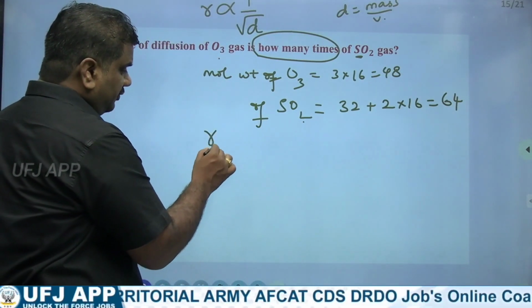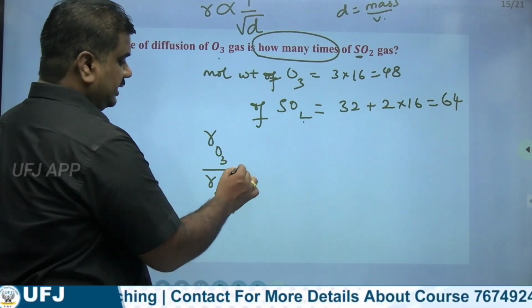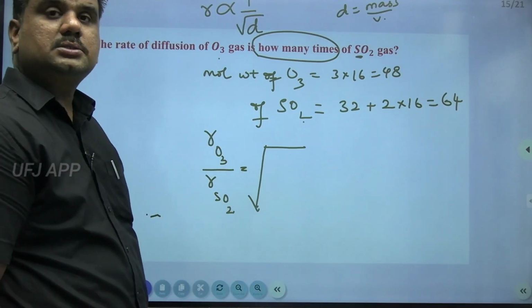So the rate of diffusion of O3 gas and sulfur dioxide gas are inversely proportional to their molecular weights.